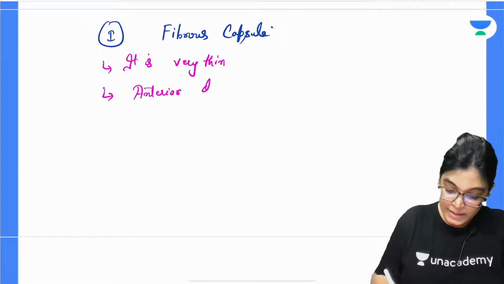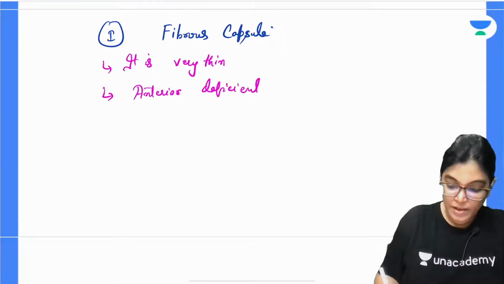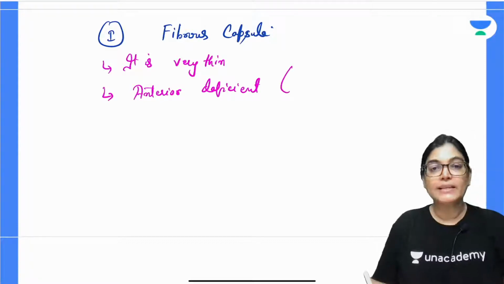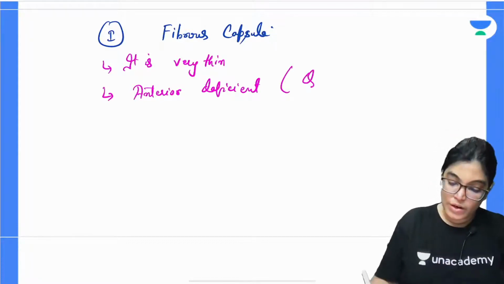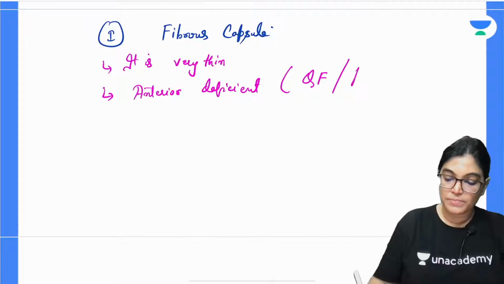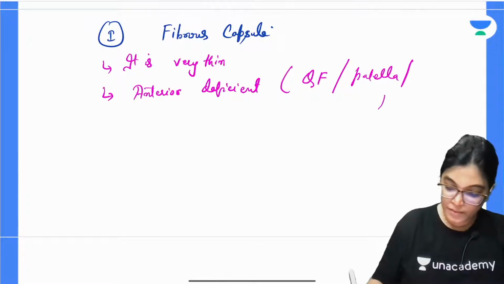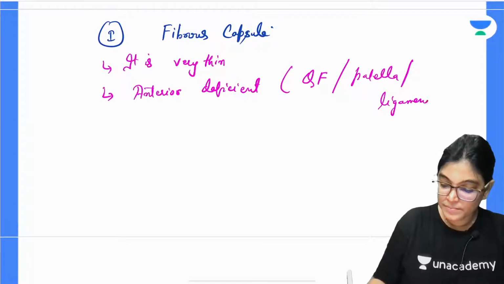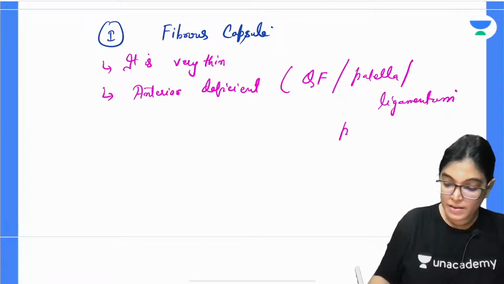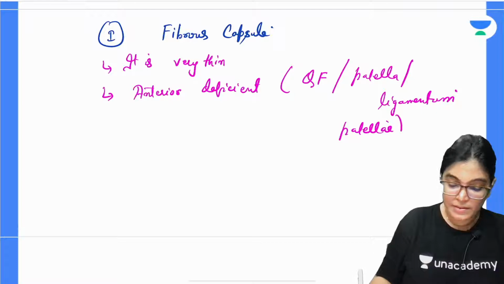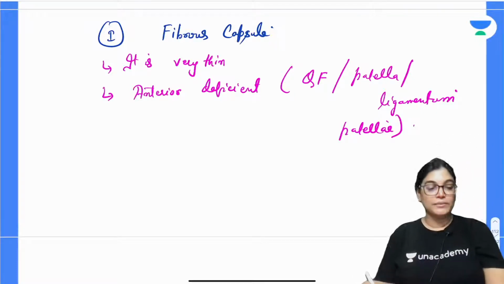Anteriorly it is deficient and replaced by the quadriceps femoris muscle, patella, and ligamentum patellae.